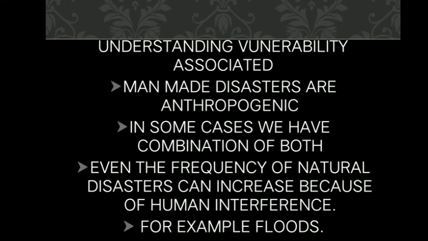There are cases wherein the impact of a natural disaster gets amplified because of human factors. It is not only the impact; even the frequency of natural disasters can increase because of human interference.